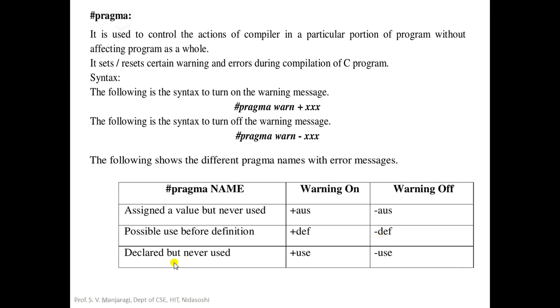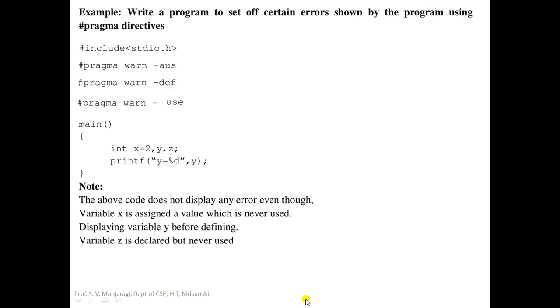The next pragma is for warning messages, declared but never used. You have declared a variable but never used it. If you want to turn on this particular warning message, then we make use of +use. If you want to turn off this, then we make use of -use. Now let us see a program to demonstrate the use of pragmas.